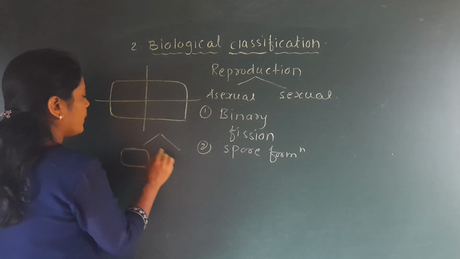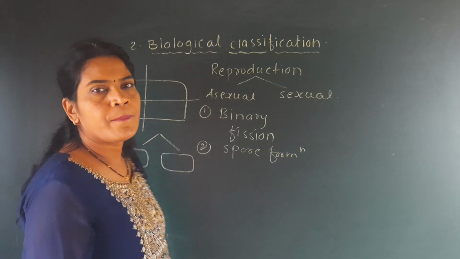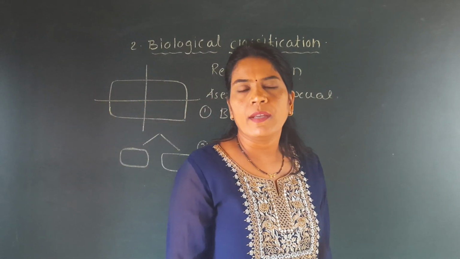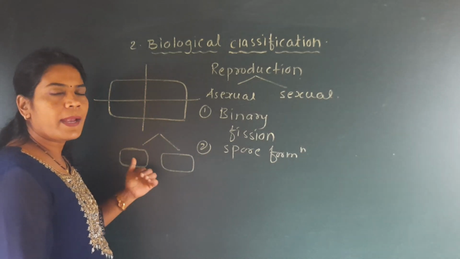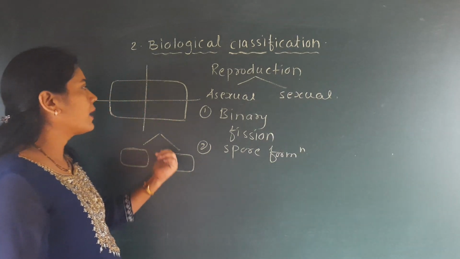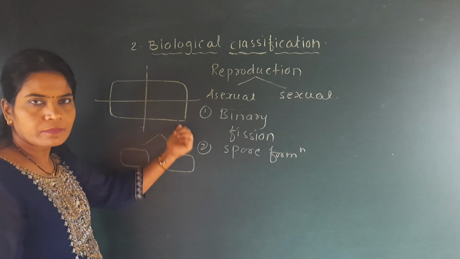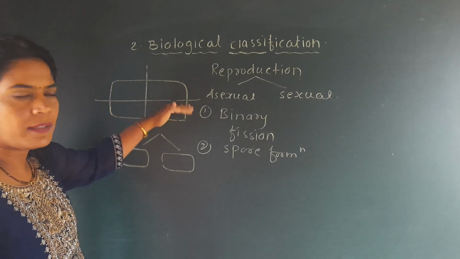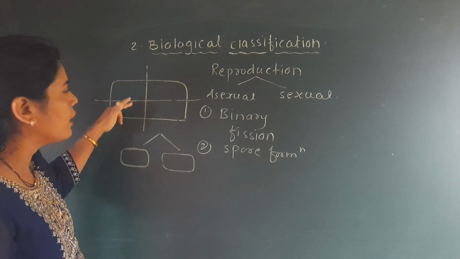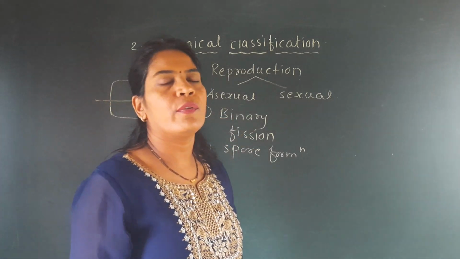After that there will be two new bacteria formed, which are called daughter bacteria, and these daughter bacteria are produced by simple division of the bacteria. Whether it divides vertically or horizontally, we get two, either vertically or horizontally, not both at a time.